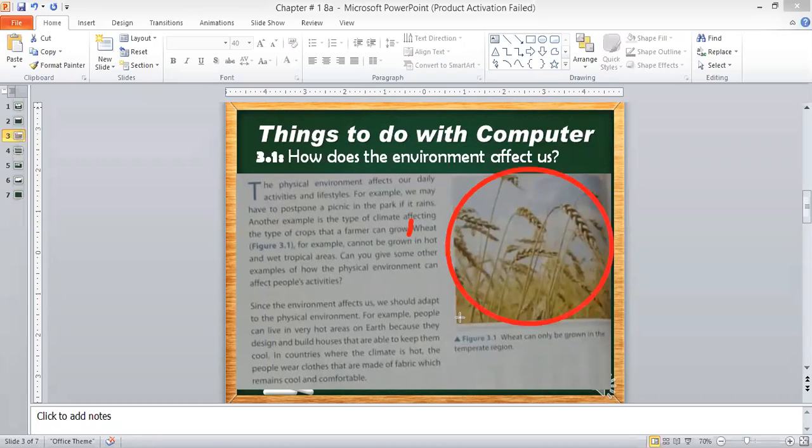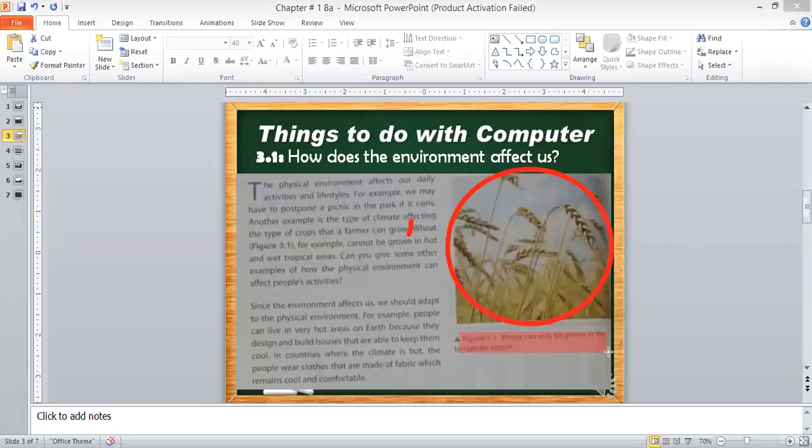Okay, let me color it. Wheat can only be grown in the temperate region. It means wheat, hubus is made from the wheat. It is used to make hubus and also used in many types of food items.